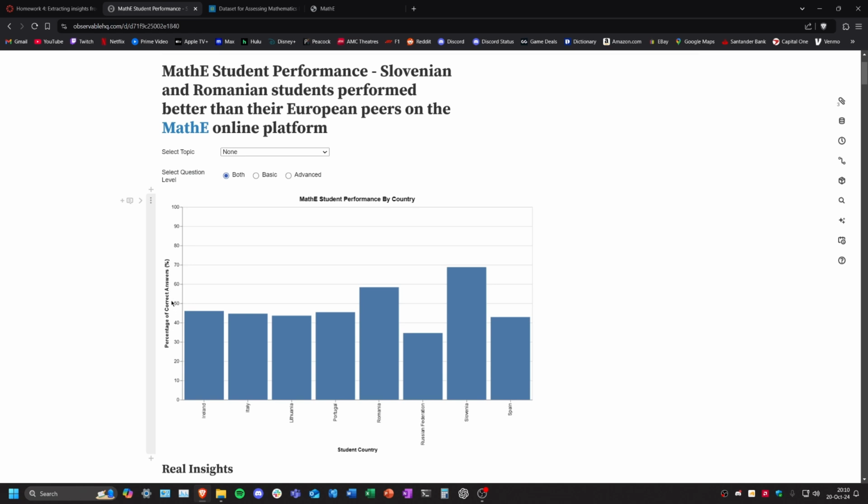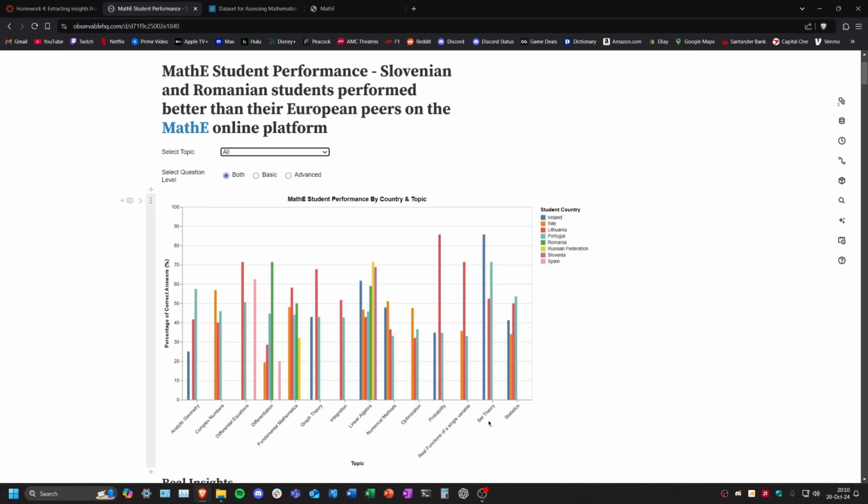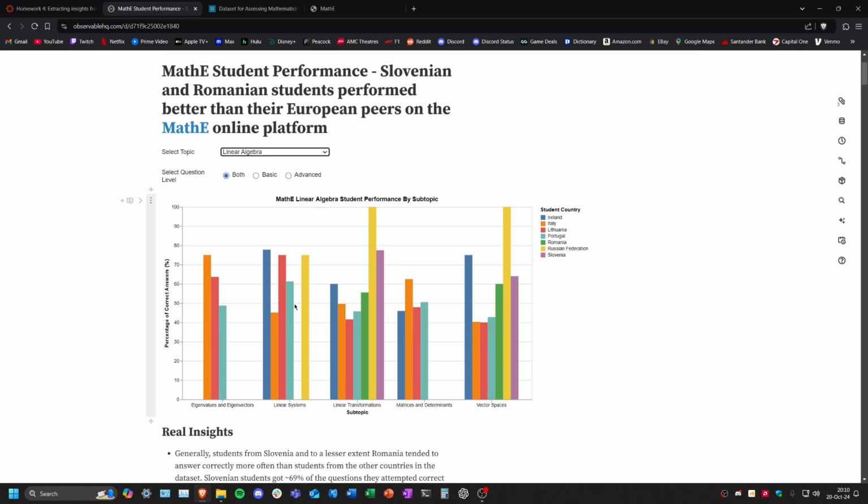On the y-axis we have the percentage of answers that they attempted that they got correct. You can filter by basic and advanced question difficulty, and here it's set to none, so if you just want to see the countries, if you click all, you can see all the results broken down by the topic, and the countries are broken down by color. If you choose a specific topic, then you can see the values broken down by the subtopic.